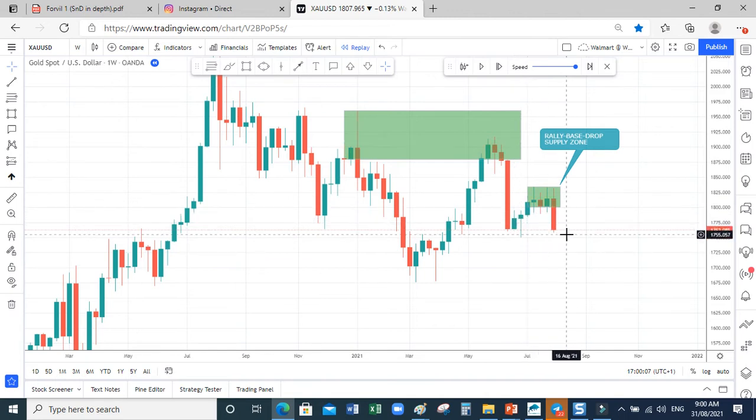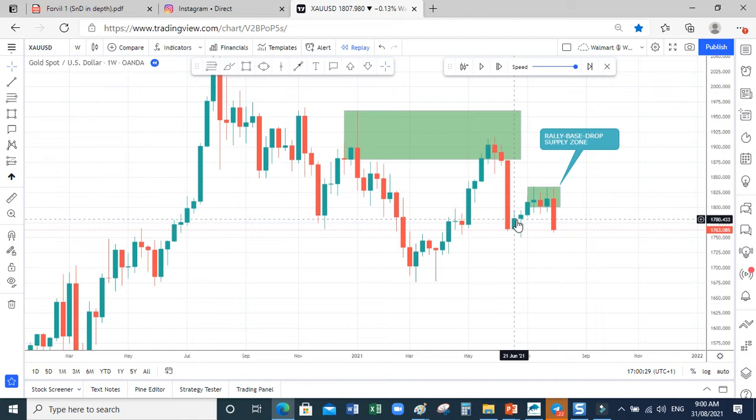I told you price normally refers back to what happened in the past. So take note when you are trading, always go check, when the price is coming down or going up, check the past price action. What happens in the past? It will react to that place.